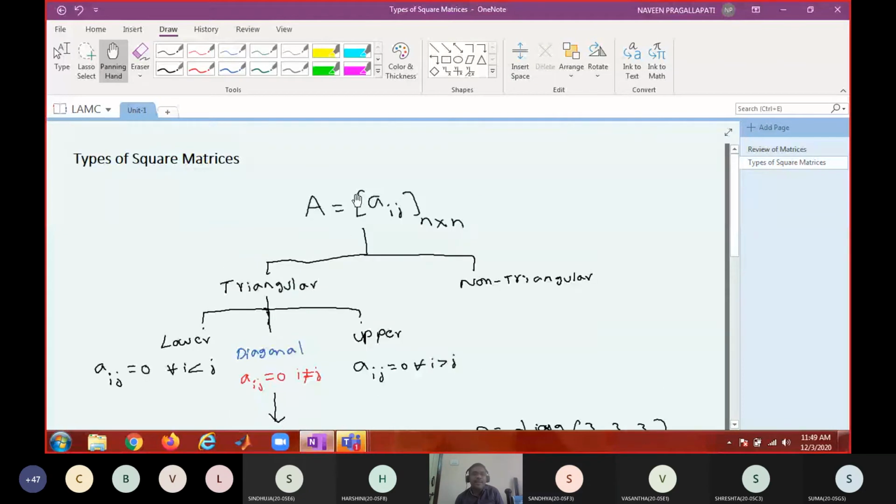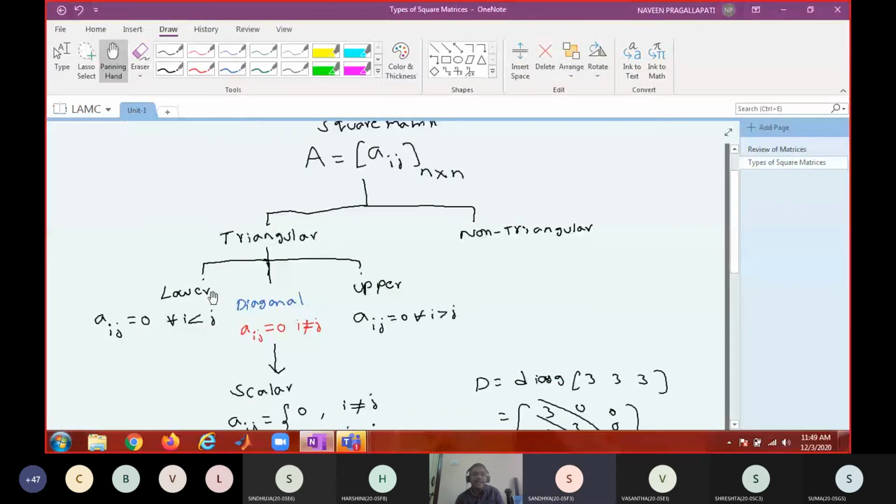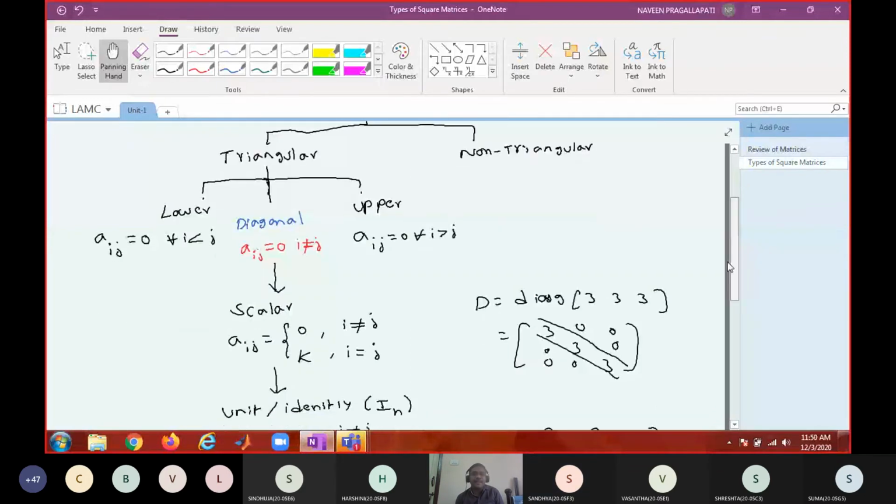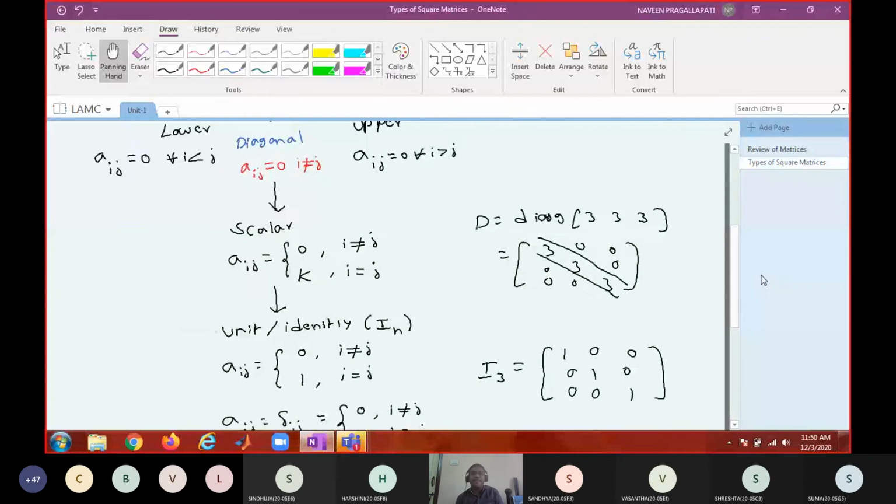Every triangular matrix is a square matrix. But a square matrix need not be triangular. It can be non-triangular also, right? A triangular matrix need not be lower triangular. It can be upper triangular also. A diagonal matrix need not be scalar. A scalar need not be identity. The other way may not be true.